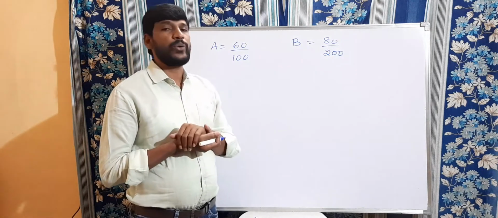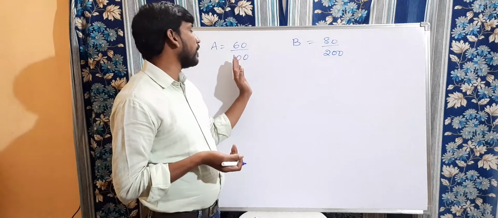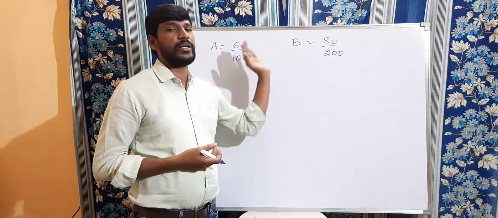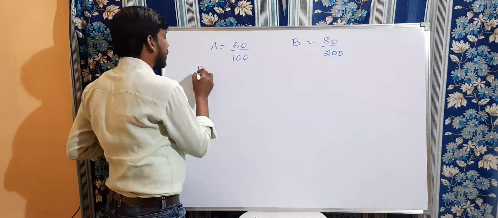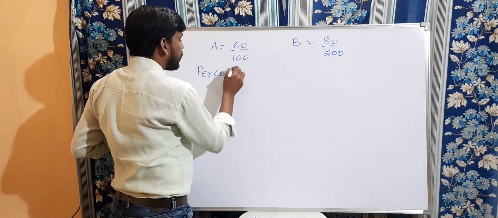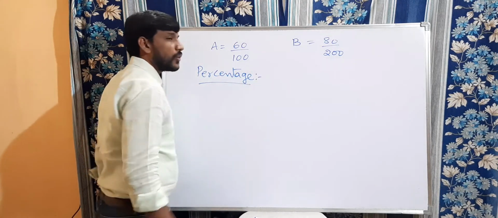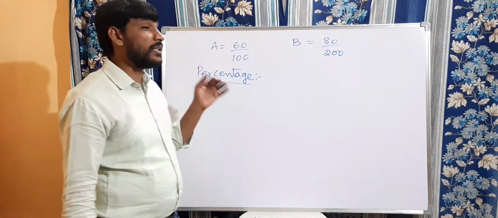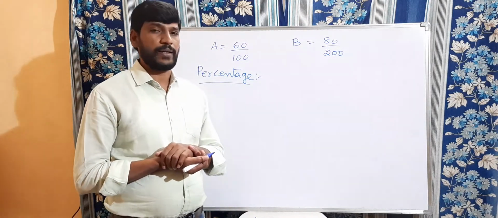But here we are going to use another method. Instead of converting to like fractions, we are going to use percentage. By using percentage also, we can compare the given quantities. This is another way of comparison of quantities.